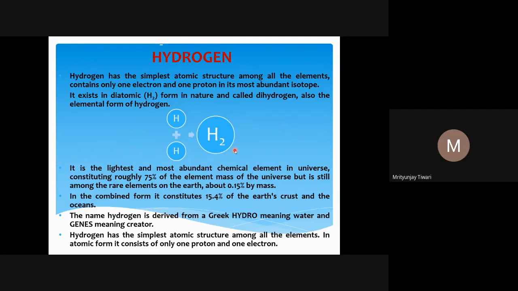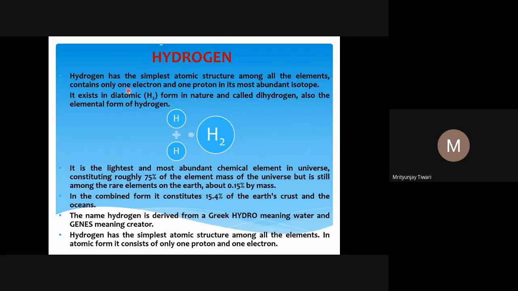The basic reason for that is the nuclear reaction, not a chemical reaction, that happens on the sun. Nuclear reaction means nuclei combine, or nuclei divide, fission or fusion, whatever happens, that is called a nuclear reaction. In chemical reactions, nuclei do not take part, but in nuclear reactions, nuclei take part in the reaction.